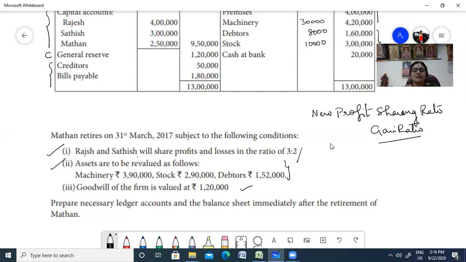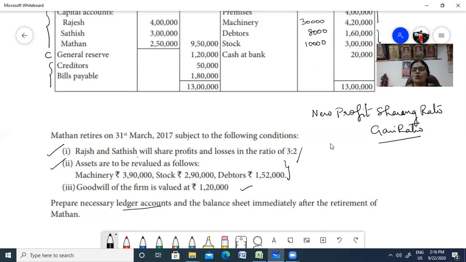So let us get into the problem. Do the necessary journal and ledger accounts. What are the necessary ledger accounts? You have to prepare revaluation, capital, and then the final balance sheet. Nothing is mentioned about how you are going to settle the partner, so you have to open a loan account and transfer the amount, because they have not asked you to settle this account immediately. So let us start with the calculation of gain ratio, the first one.